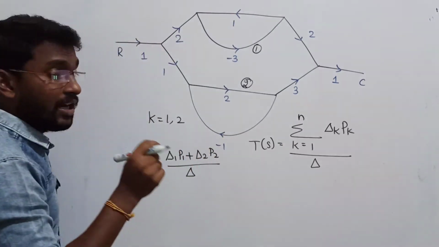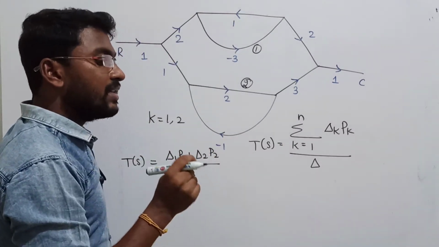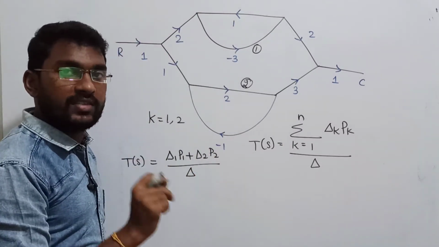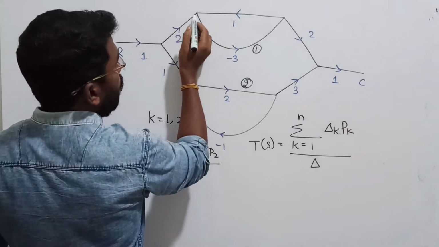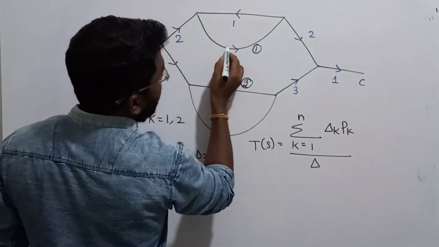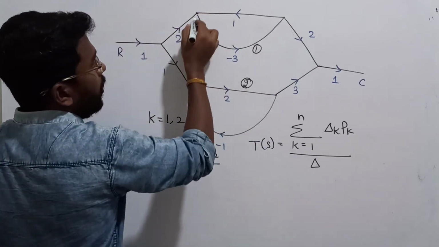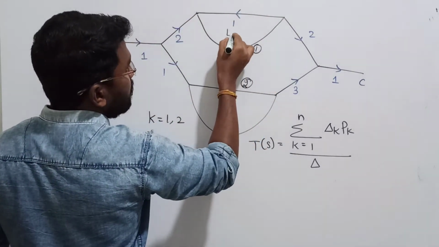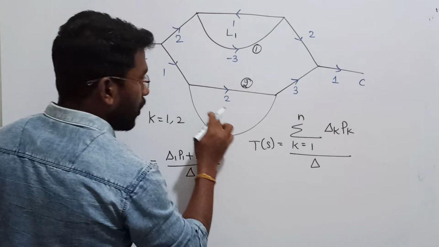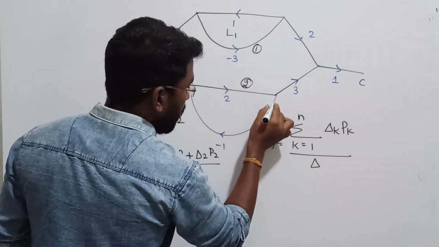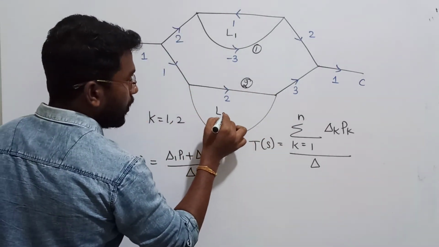Loops. First identify the number of loops. A loop is one where the starting and terminating points are the same, right? So if I start from here, I can go like this and come back here to the same point. So it can be treated as a loop. Let me consider loop 1. Again, one more loop will be there. You can start from here and reach the same point. It can also be treated as a loop.